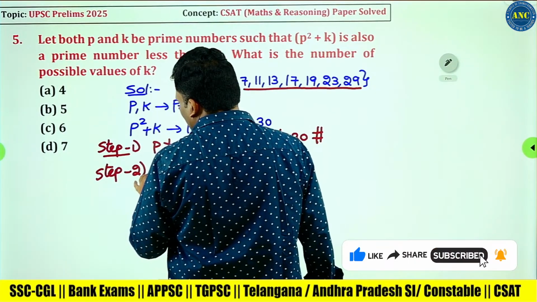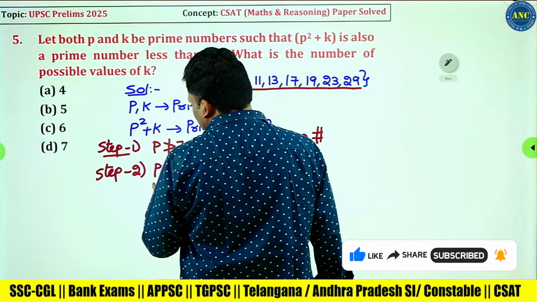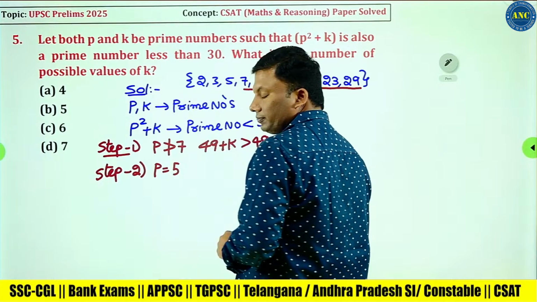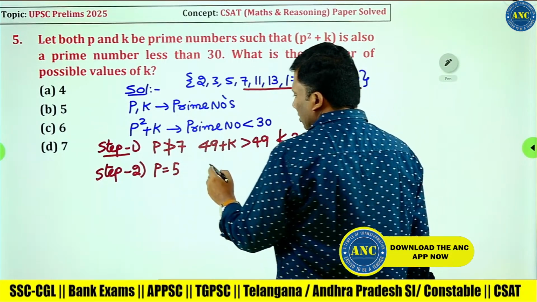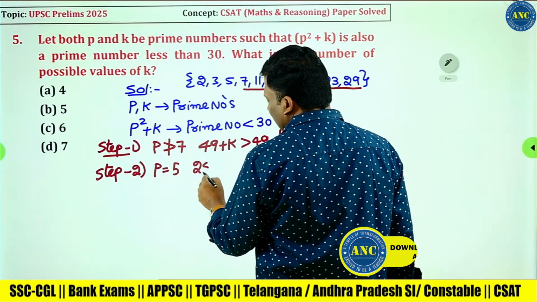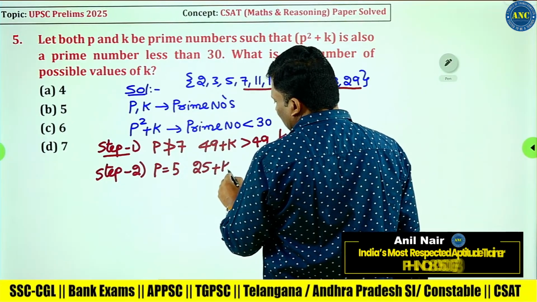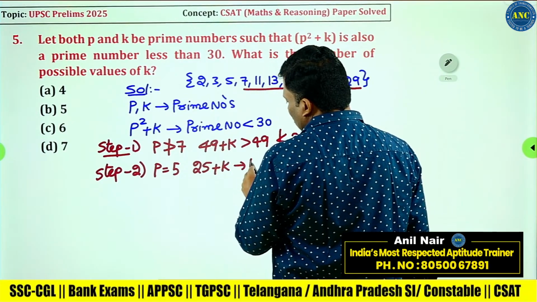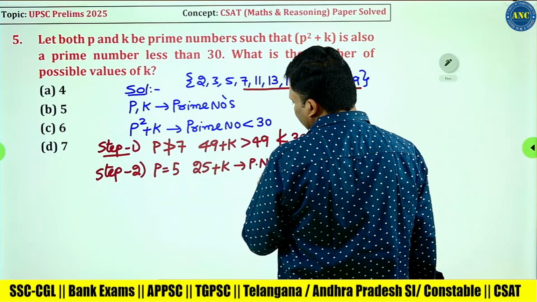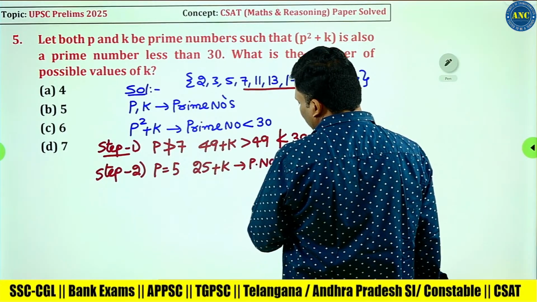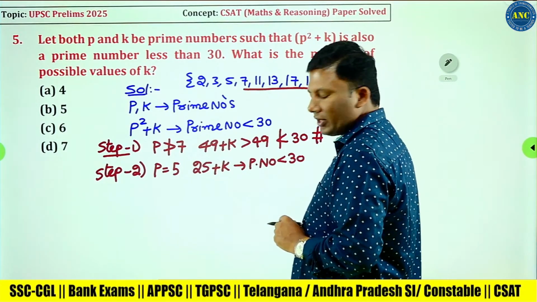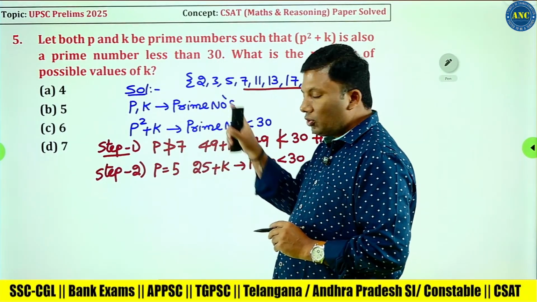Step 2. Let me take P just less than 7, that is 5. So this will be 25 plus K. 25 plus K should be a prime number less than 30. K, let us take 2.